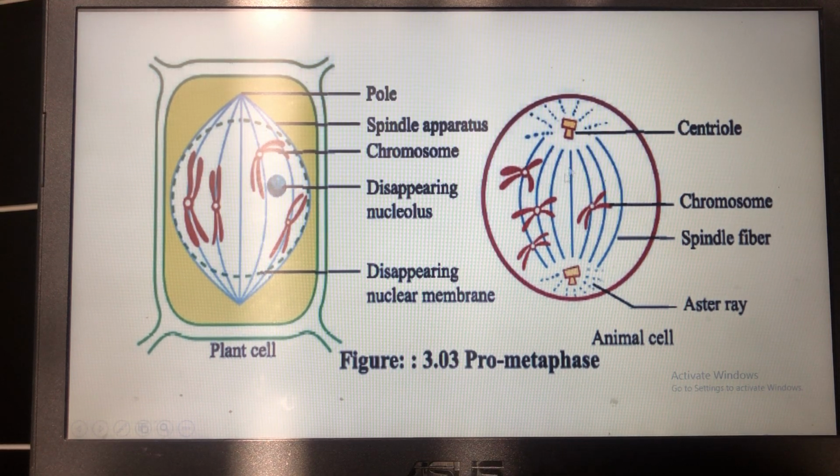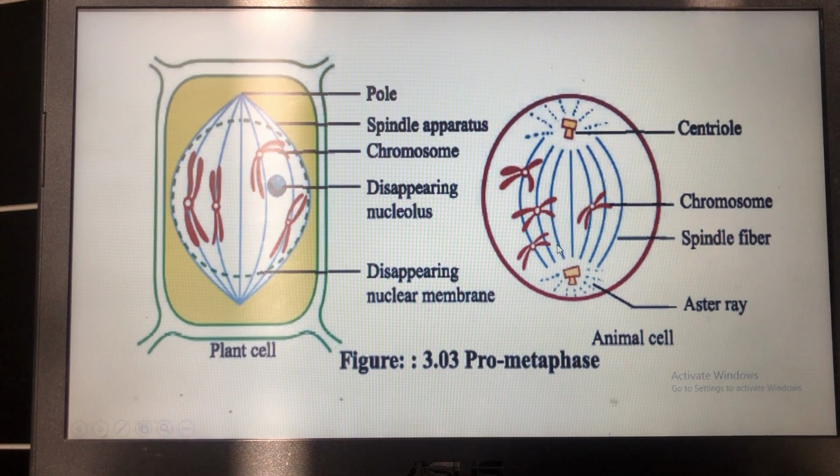And in case of animal cells, the spindle apparatus is formed by the centrioles. Here the centrioles remain towards the pole, and astral rays, you can see these are the rays, are spreading from them.